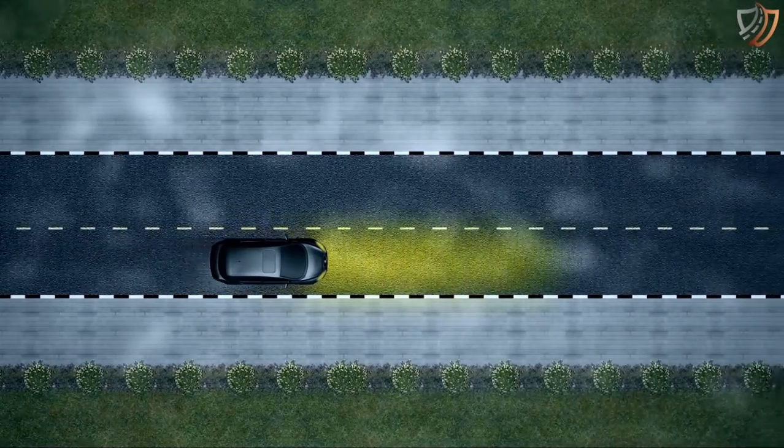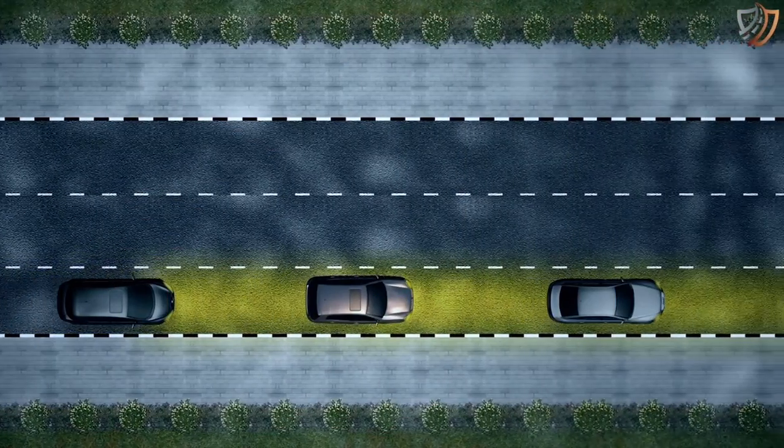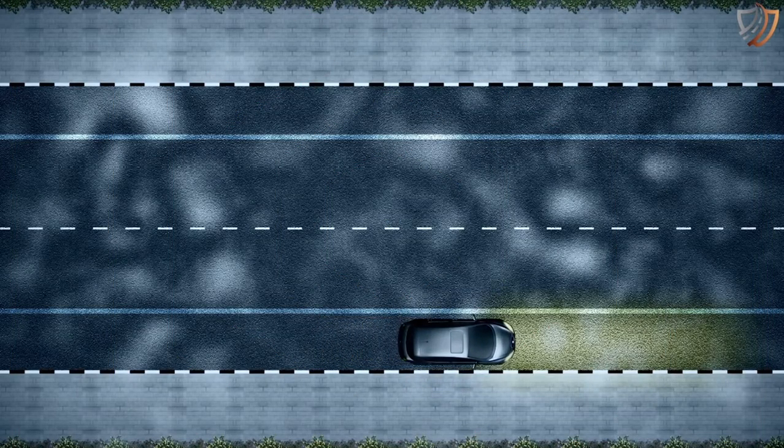Don't speed up suddenly, even if the fog seems to be clearing, as the fog could be in patches and could come back suddenly. Don't overtake slow-moving vehicles unnecessarily. Don't continue driving if the fog is too dense.